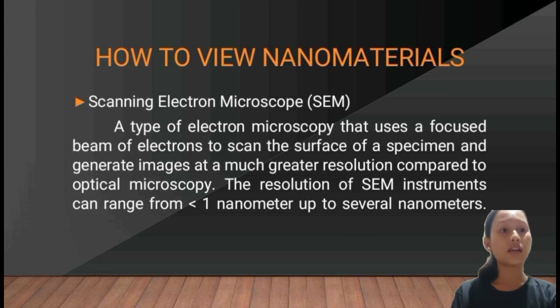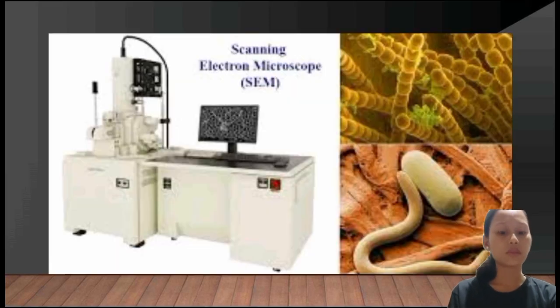Scanning focuses on analyzing the surface of materials. The advantage of scanning electron microscopy is that this instrument works fast. I have some examples of scanning electron microscope images. The scanned images are very clear and the pictures are taken up close.